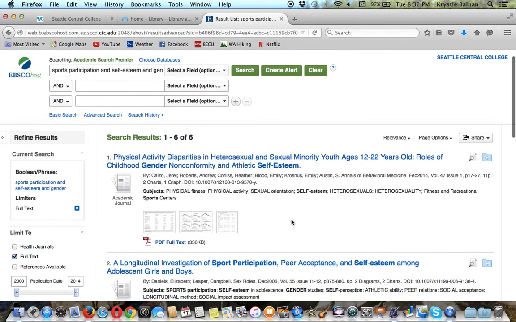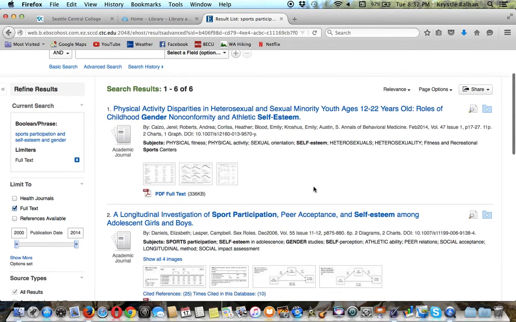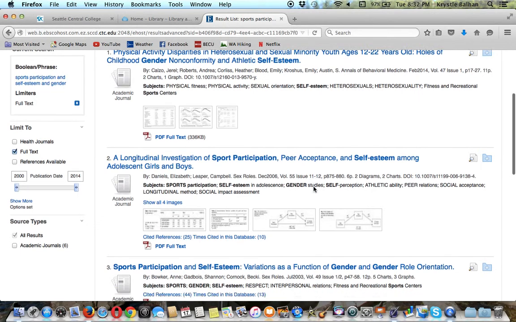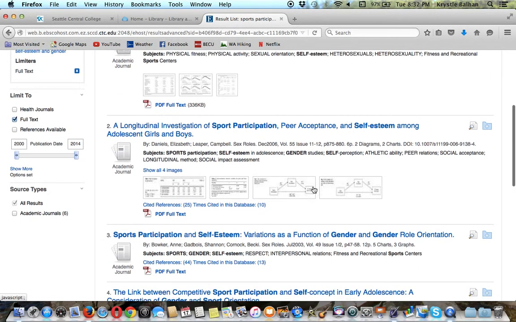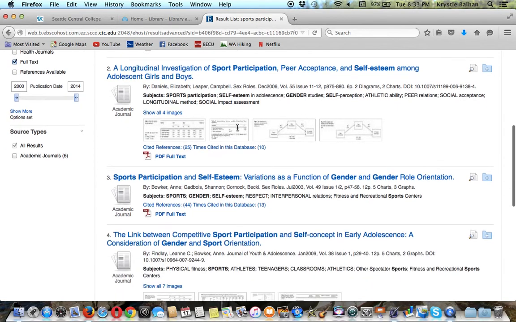And when you look at the result, you see the title. Then you can also see some other information here about the article you're looking at. And the first thing you might do is just see if any of these titles are interesting. So the first one maybe, oh, this one's about sport participation, boys and girls. Yeah, maybe I'm interested in this one.